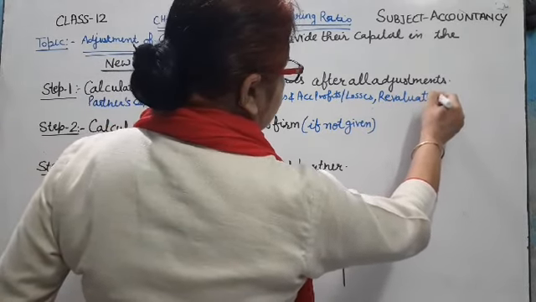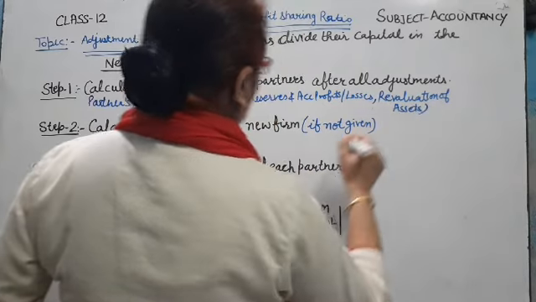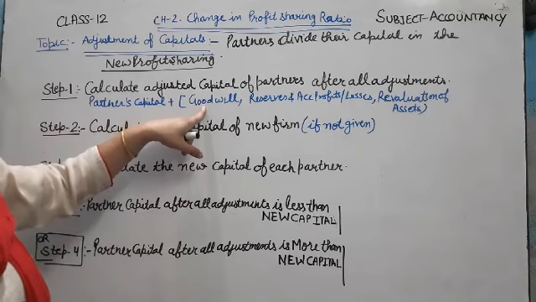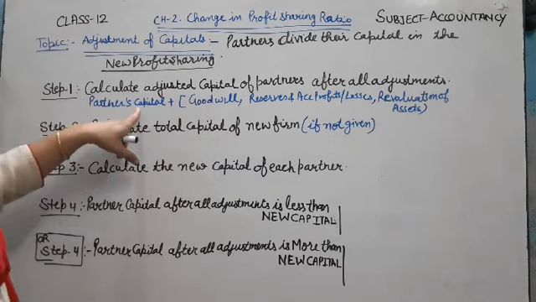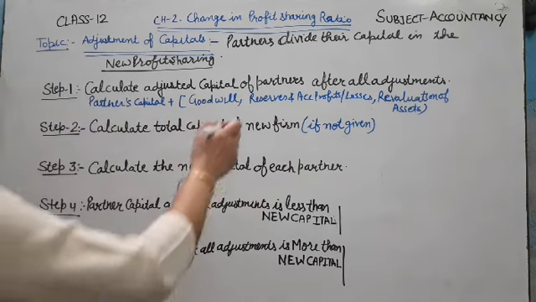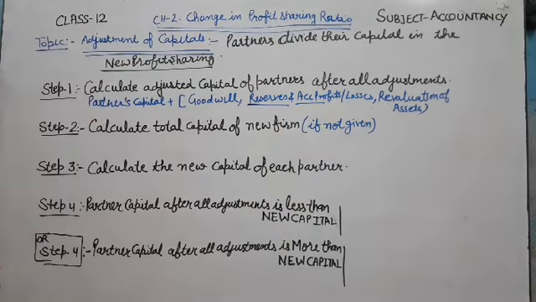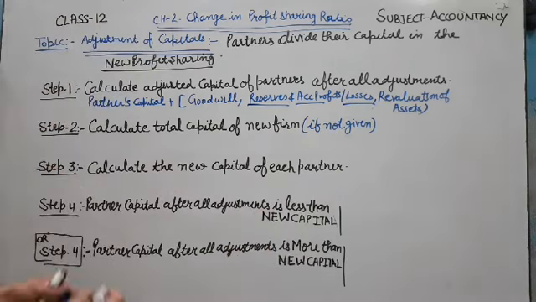ये सारी एडजस्टमेंट्स के बाद हम न्यू कैपिटल फाइंड आउट करते हैं. In goodwill treatment, gaining partner's capital account is debited to sacrificing. If the partner is sacrificing then capital will increase. Same, reserve and accumulated profit increase the capital and accumulated losses decrease the capital.